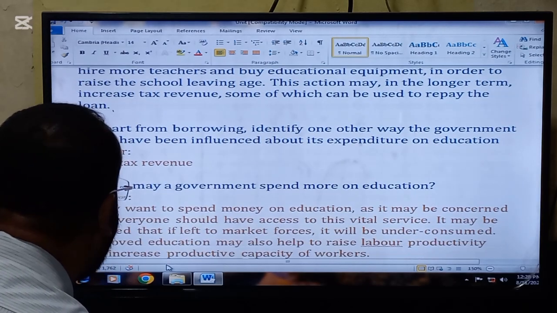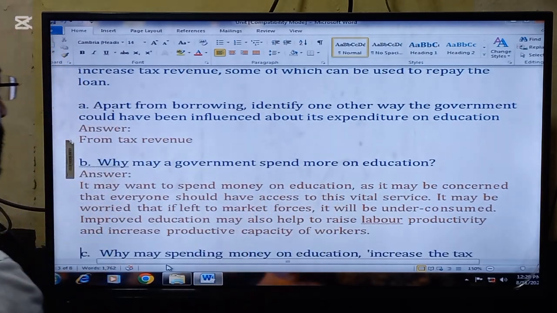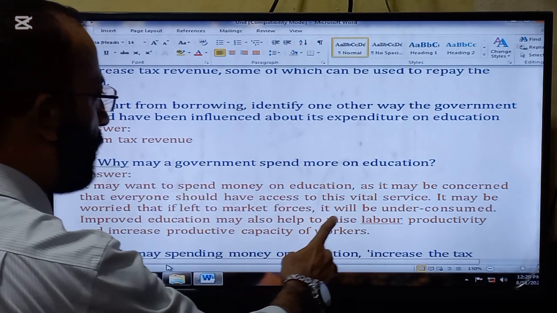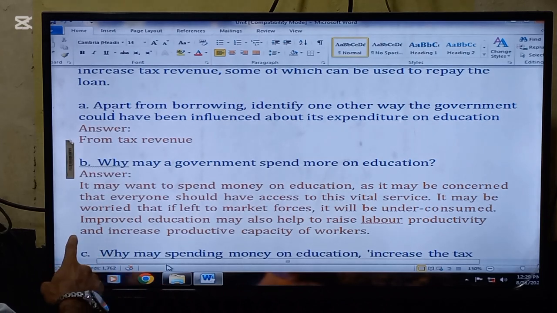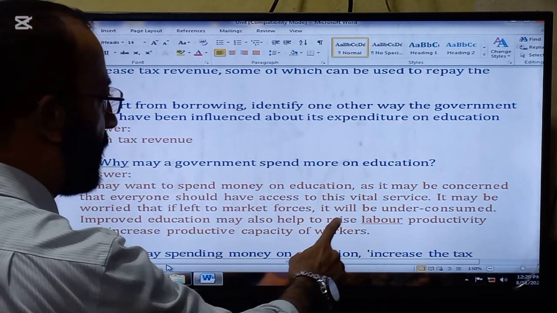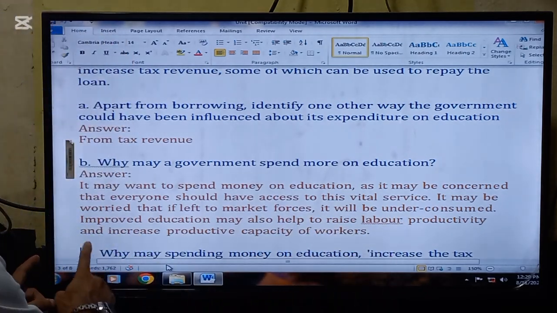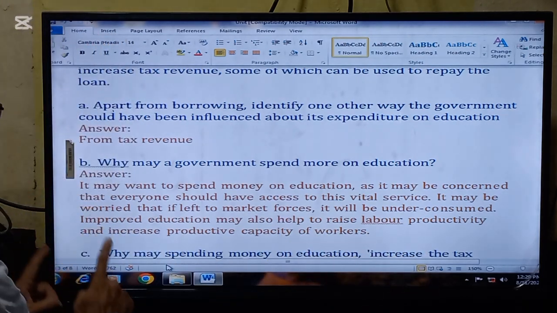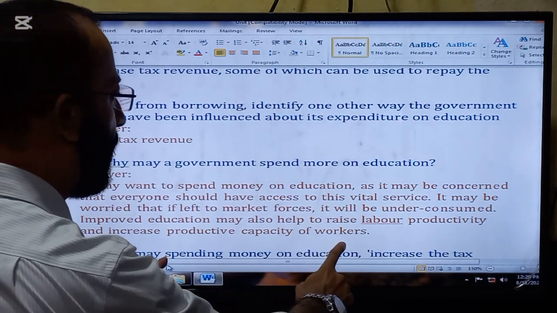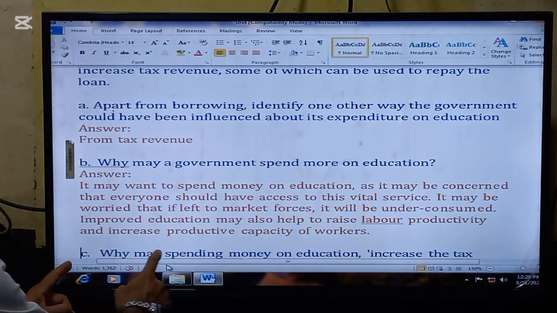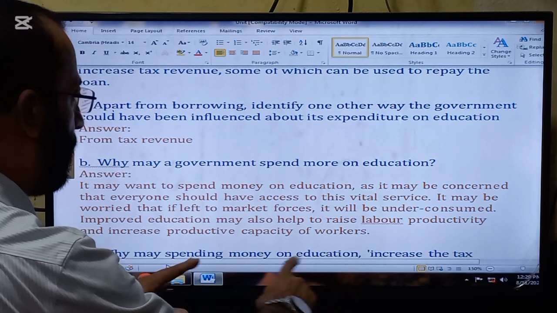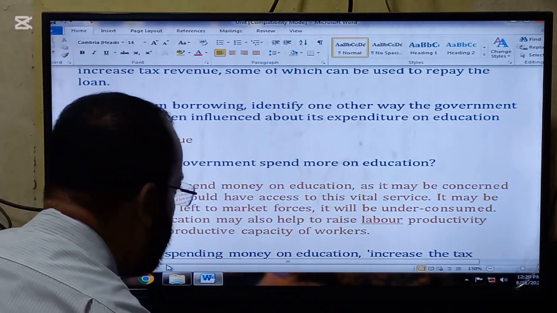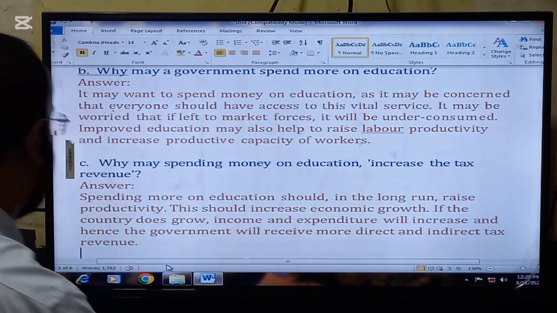The next question is, why may a government spend more on education? The answer is, it may want to spend money on education, and it may be concerned that everyone should have access to this vital service. It may be worried that if left to market forces, it will be under-consumed. Improved education may also help to raise labor productivity and increase the productive capacity of the workers. So this is the reason the government is concerned to spend more on education.